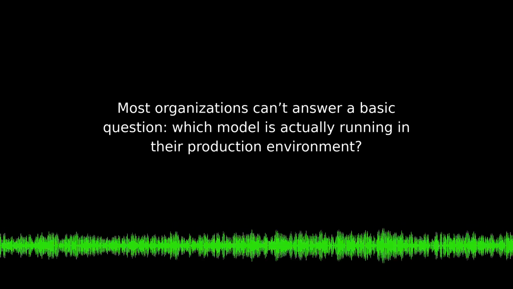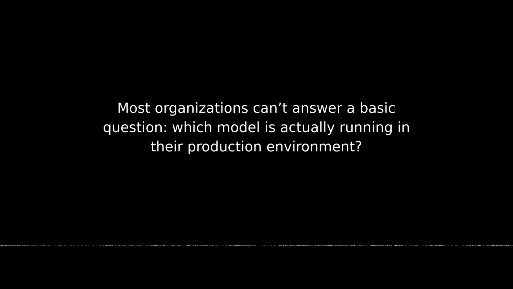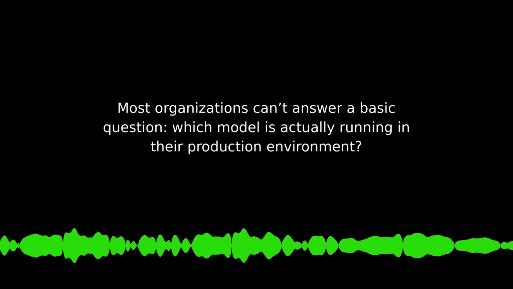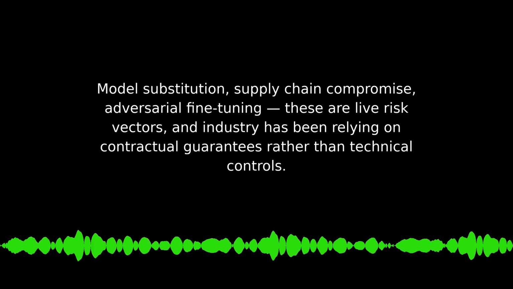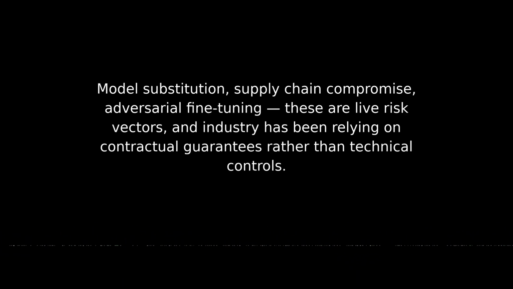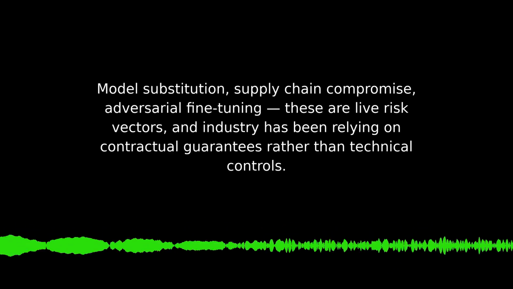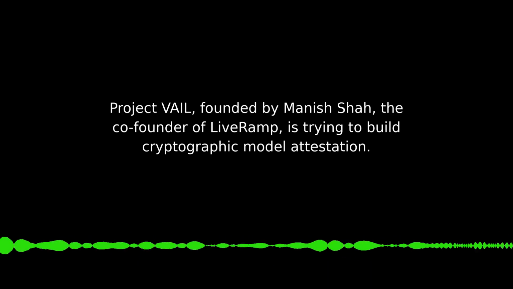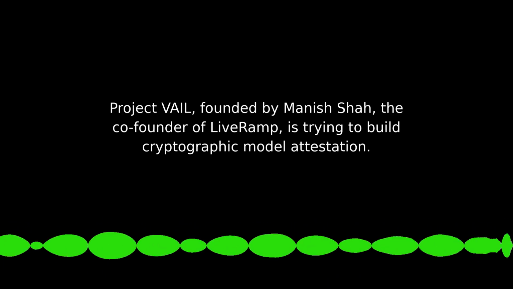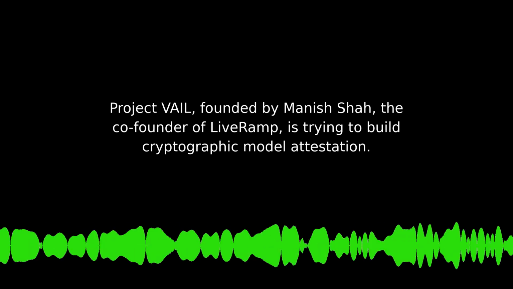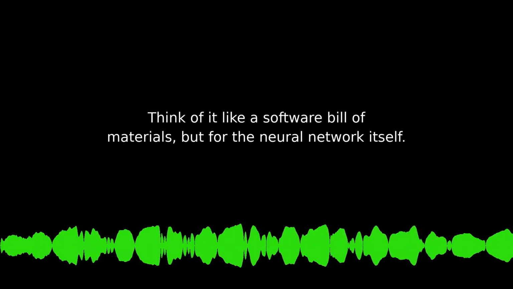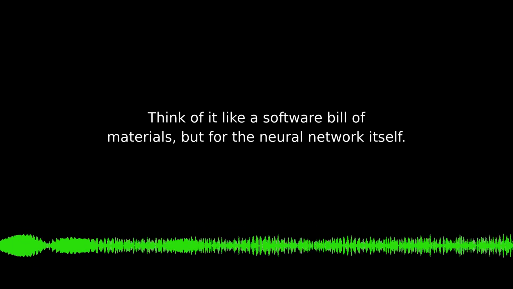Most organizations can't answer a basic question: which model is actually running in their production environment? Model substitution, supply chain compromise, adversarial fine-tuning. These are live risk vectors, and industry has been relying on contractual guarantees rather than technical controls. Project Veil, founded by Manish Shah, the co-founder of LiveRamp, is trying to build cryptographic model attestation. Think of it like a software bill of materials, but for the neural network itself.